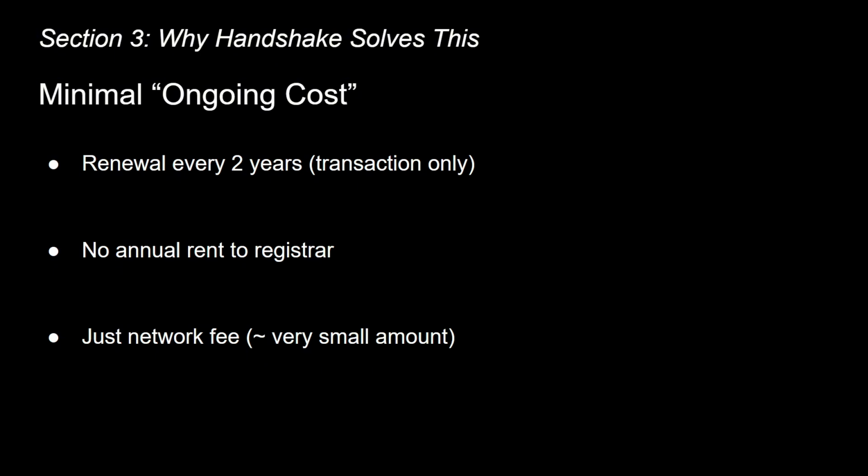For an autonomous AI managing its own budget, this is still vastly superior. It needs to maintain a small HNS balance for transaction fees and execute a simple renewal every 2 years. Now compare that to the annual domain renewals that can cost $10 to $1,000 per year, or ENS gas fees that can spike to $50 or $100 during network congestion.